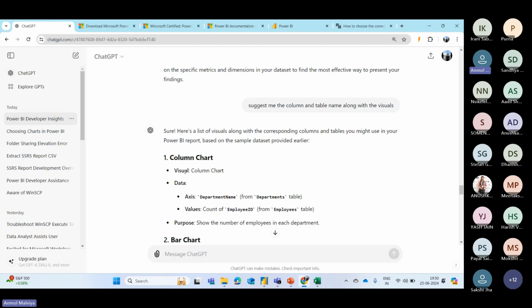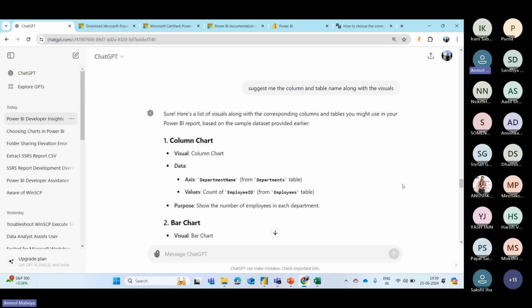So for the column chart, the visual type is column chart. Data is the department name from the department table. Value is the count of employee ID from the employees table. So you don't have to do anything. You don't have to think about it. You can simply use ChatGPT for whatever you want to create.